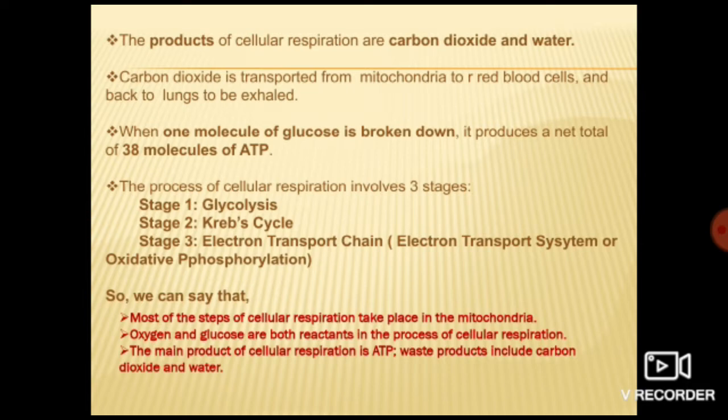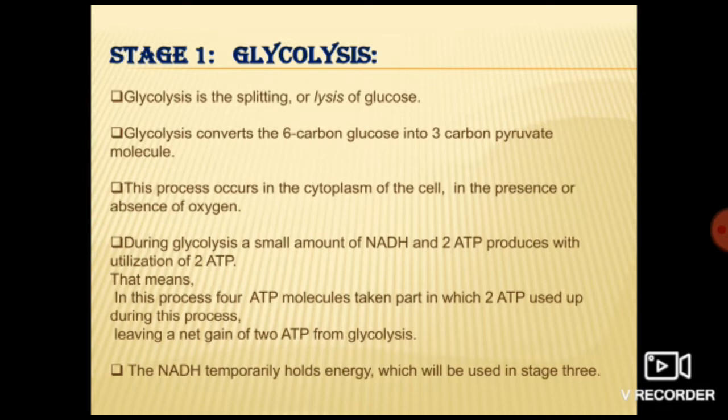Got it? So this cellular respiration, in which food molecules are oxidized into carbon dioxide and water with ATP, occurs in 3 stages. What are they? Glycolysis, Krebs cycle, and electron transport chain. Now first start with glycolysis. By the term glycolysis you can understand it is made up of 2 words, glyco and lysis. Glyco means obviously glucose and lysis means breakdown.